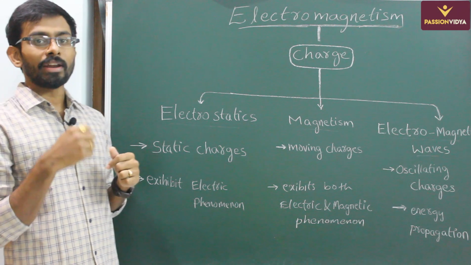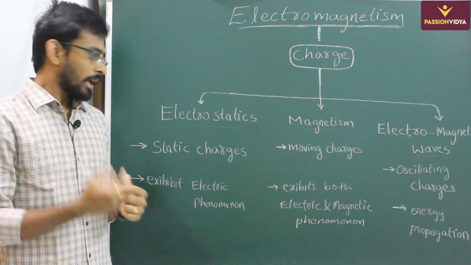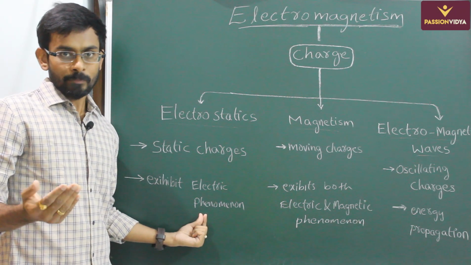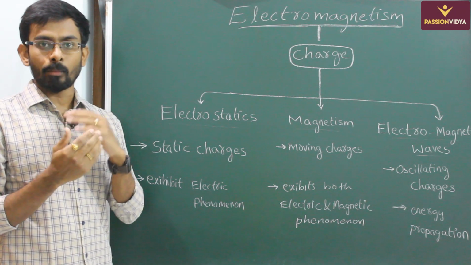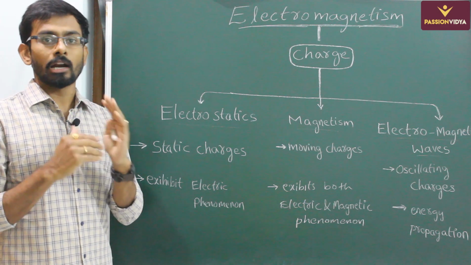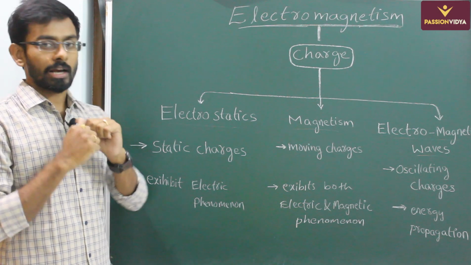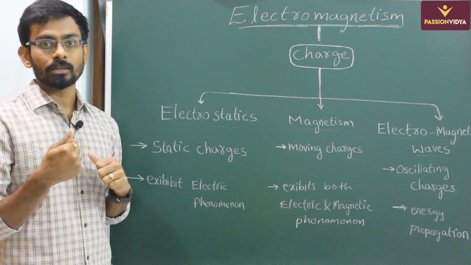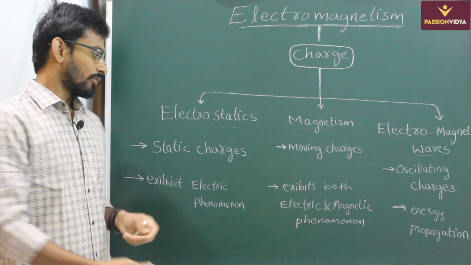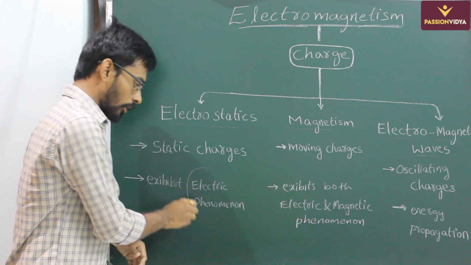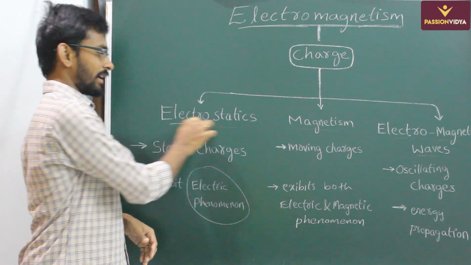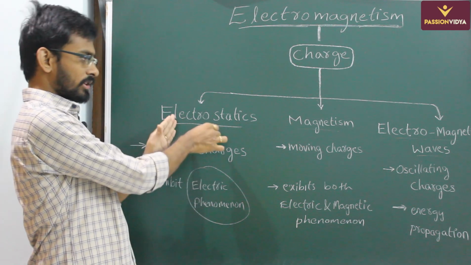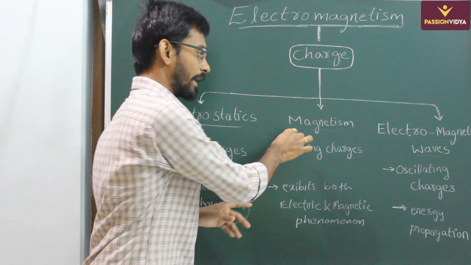So it will be very comfortable for us to discuss electric phenomena without magnetic phenomena. If you start discussing electric and magnetic effects simultaneously, it will be more confusing. So it is very comfortable for us to deal with charges which are at rest because they exhibit only electric effects. So first we will concentrate on electric phenomenon in electrostatics. Then once we have discussed electric phenomena in this chapter, we will move on to the magnetism chapter.